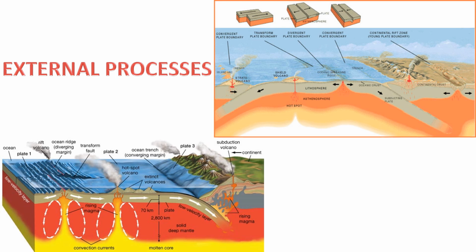7. Magma intrusion. The movement of molten rock, magma, into the Earth's crust. When magma solidifies underground, it forms intrusive igneous features such as dikes, sills, and batholiths. 8. Geothermal activity. The heat generated from the Earth's interior, leading to geothermal phenomena such as hot springs, geysers, and thermal vents. These internal processes collectively contribute to the dynamic nature of the Earth's crust and the continuous evolution of its surface features. The interaction between internal and external processes shapes the landscape we observe today.